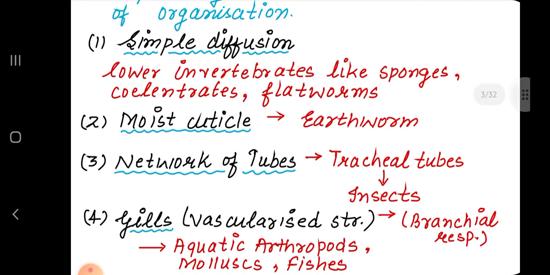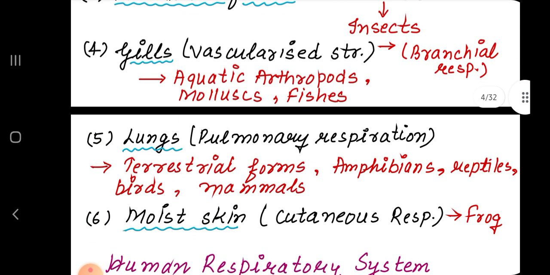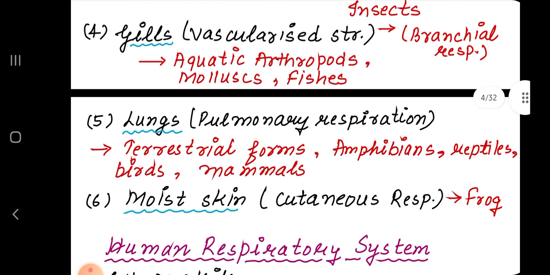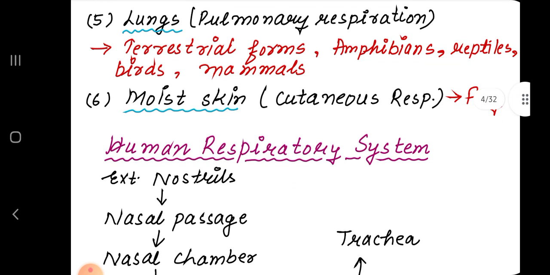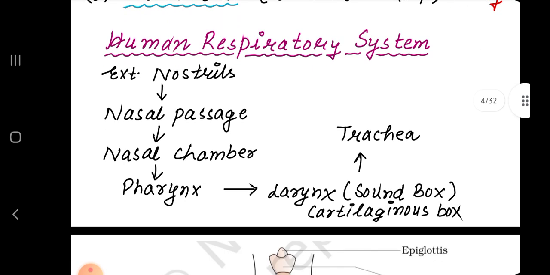Simple diffusion in lower invertebrates like sponges, ciliates, and flatworms. Moist cuticle in earthworm. A network of tubes or tracheal tubes in insects, and gills in molluscs, fishes, etc. Lungs in terrestrial forms, amphibians, mammals. Moist skin, cutaneous respiration, that is in frog.